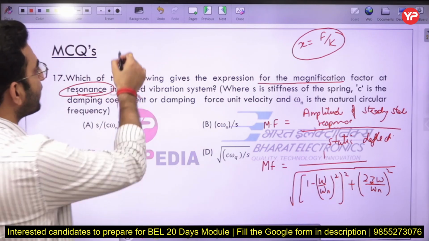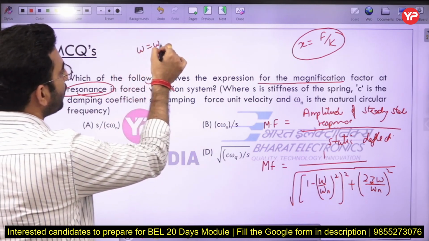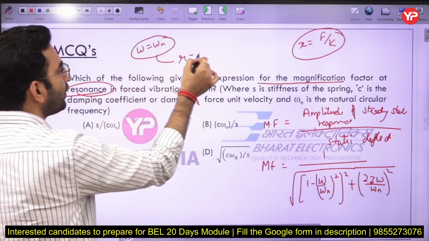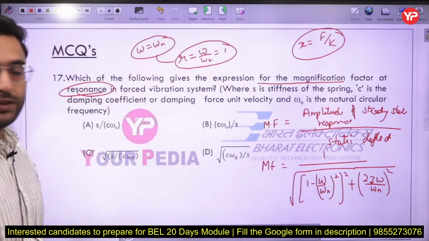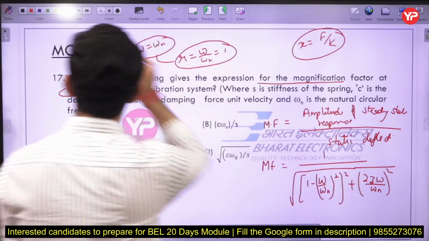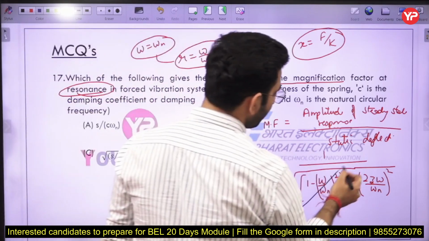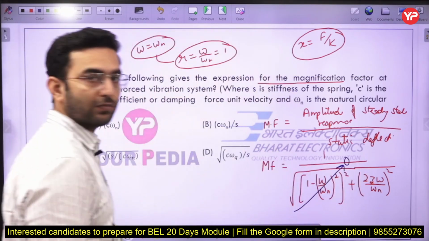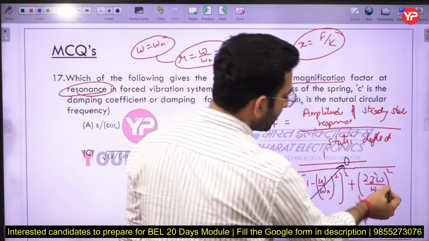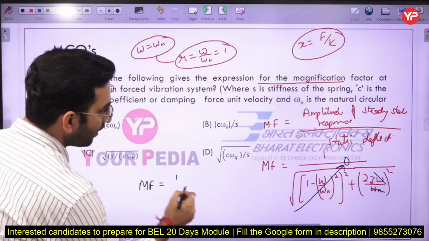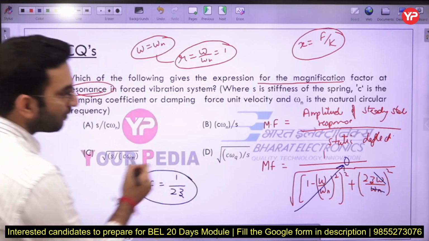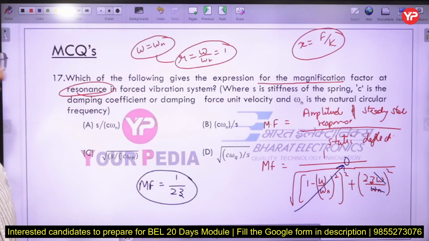So I can say at resonance omega is going to be equal to omega n and the frequency ratio will become equal to 1 only. Therefore the first term will become equal to 0. Okay, and this omega will cancel out. Therefore the magnification factor will become equal to 1 upon 2 zeta here. Okay, that is the case.